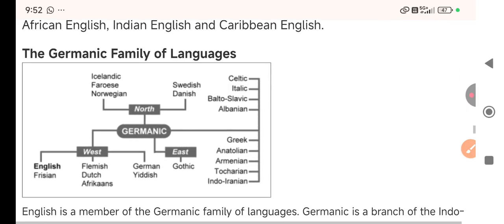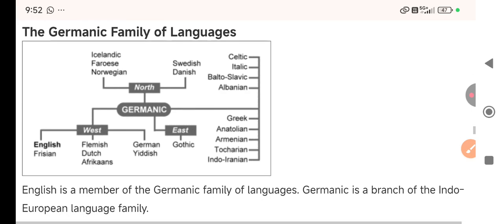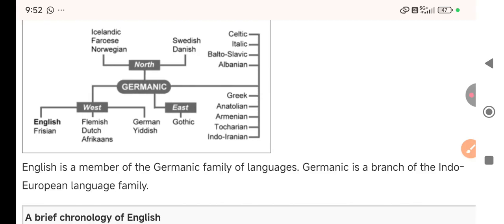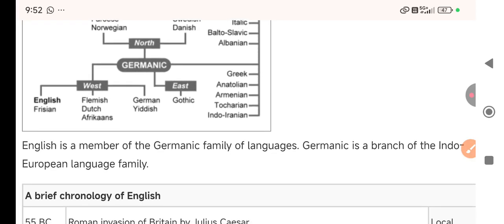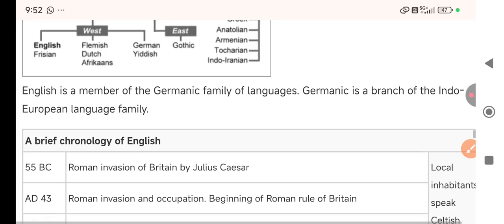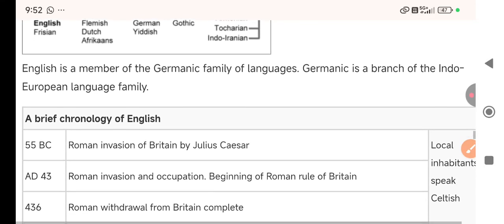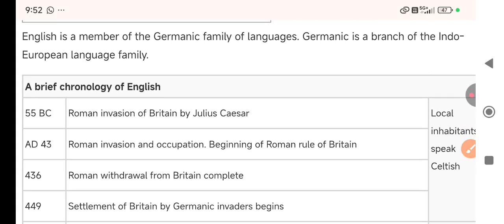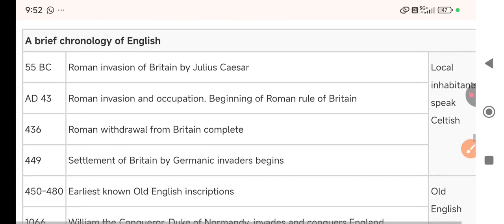So that is the Germanic family of language they have given. So you just read it out if you wish. These are the language families, right? So English is a member of the Germanic family of languages. Germanic is a branch of the Indo-European language family.